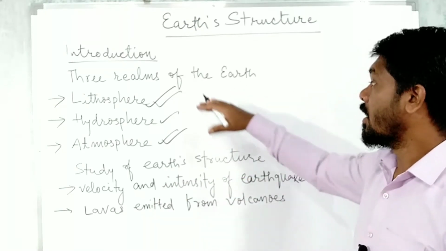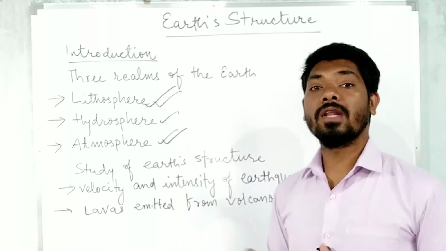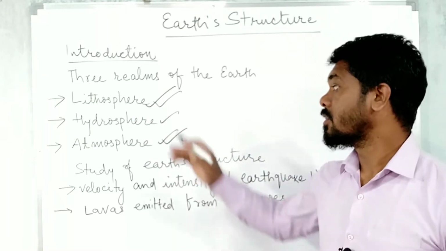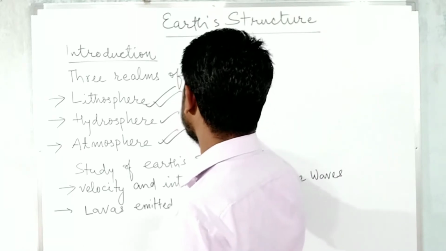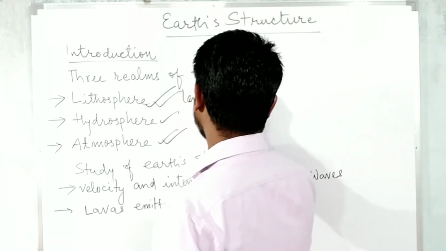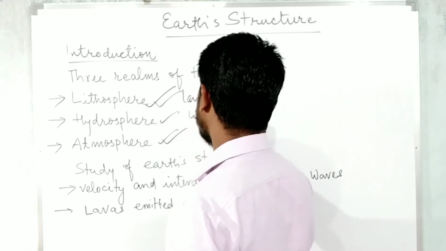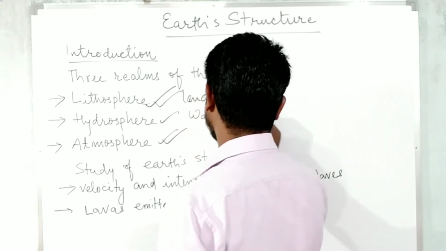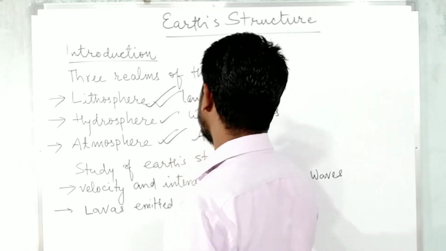These three realms are very, very important to know. Lithosphere means the landforms, hydrosphere means water bodies, and atmosphere means air.